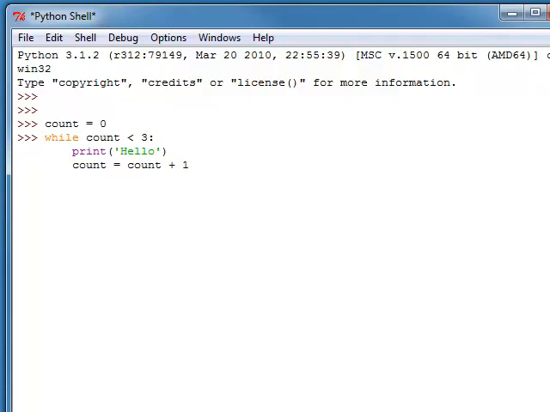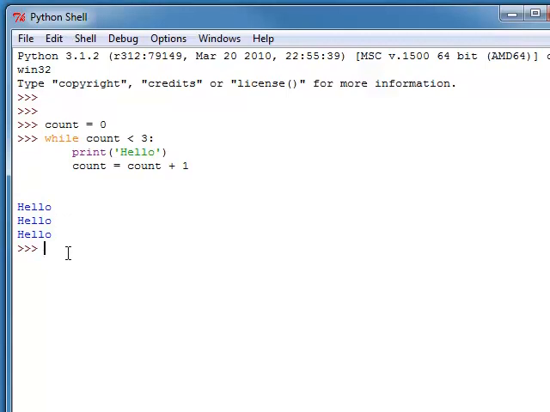Okay, so now I'm going to execute the loop, and you can see the output of the loop is the word hello printed 3 times. Now, in order for you to make sure that you understand what happened in this loop, it might be a good idea if we step through this code. Okay, so let's do that.